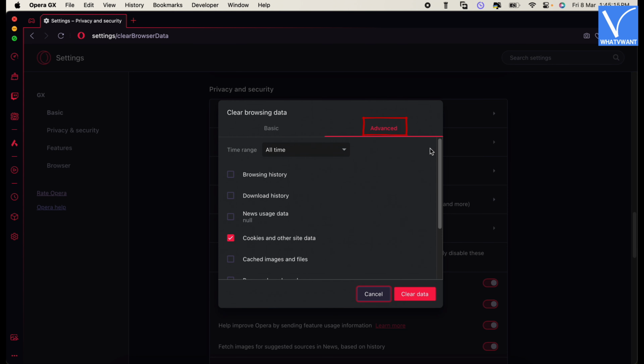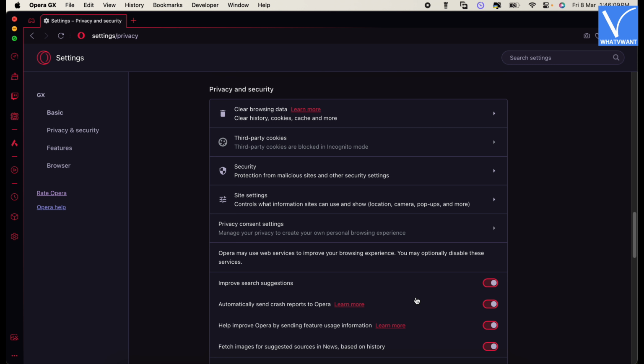Go to the Advanced section. Click on the drop-down option of Time Range. And choose the time range according to your need. Here, I'm choosing All Time. Under that, it displays various categories. Select the Cookies and Other Site Data option. Later click on Clear Data. That's it, cookies are cleared on Opera GX.